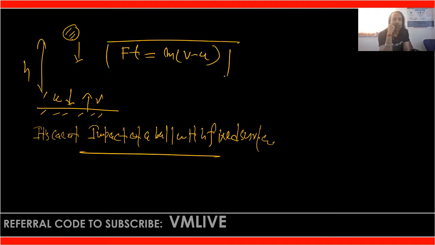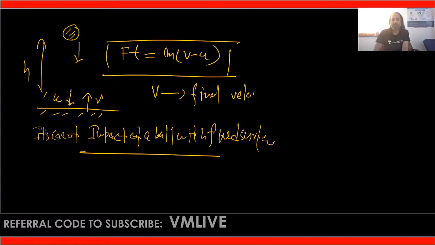Is that clear? What is different here? Here, don't write v as final velocity. If collision or impact is there and you apply the impulse momentum equation, then don't write v as final velocity.